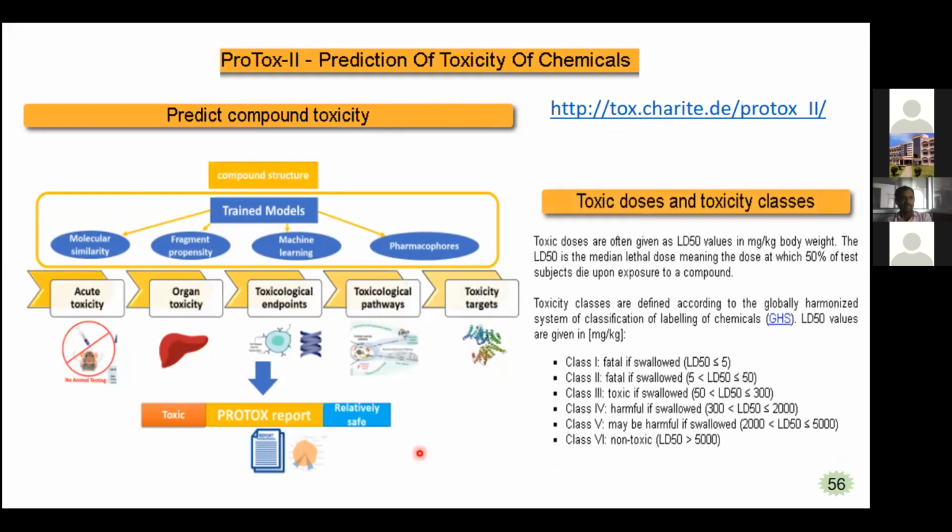It represents the different classes in the toxicity prediction: class 1, class 2, class 3, class 4, class 5, and class 6. Class 1 means the compound is fatal if swallowed, with LD50 less than or equal to 5. Class 2 is fatal if swallowed, with LD50 of 5 to 50. Class 3 is toxic if swallowed, 50 to 300. Class 4 is harmful if swallowed, 300 to 2000. Class 5 may be harmful if swallowed, with LD50 of 2000 to 5000. And greater than 5000 is non-toxic, the class 6 category.